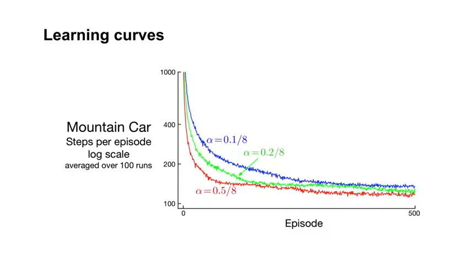Notice we divided each alpha value by 8. If we are not using a vector of step sizes, we often scale the step size parameter by the norm of the feature vector. Here we used 8 tilings in our tilecoder. That means the number of 1s in the feature vector is always 8. As a simple exercise, prove to yourself that 8 corresponds to the L1 norm of the feature vector.